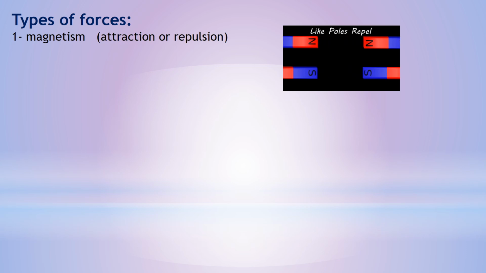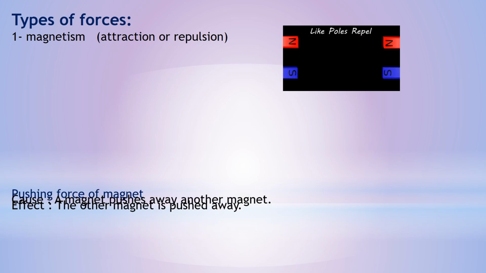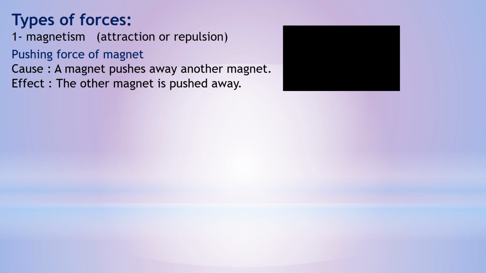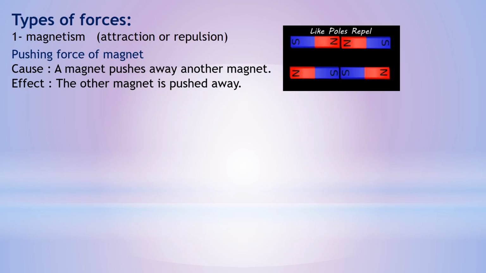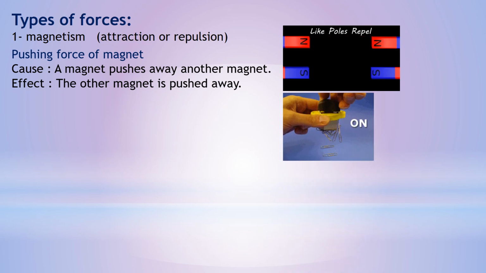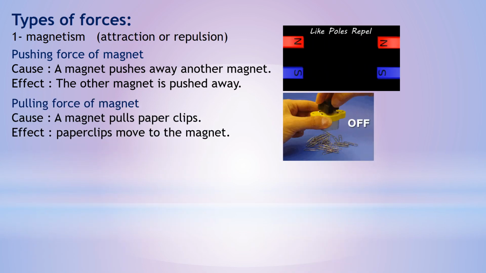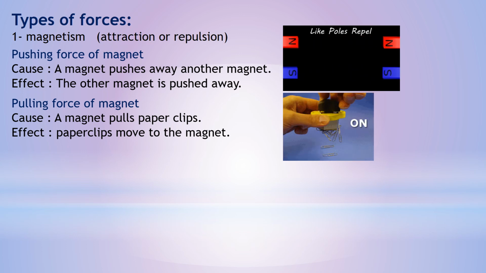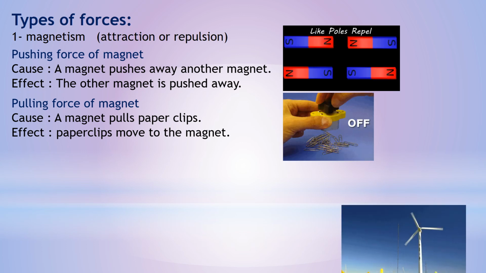There are types of forces. The first one is called magnetism. Magnetism means attraction or repulsion. We can see the two magnets are moving away from each other. So this is a pushing force. It causes a magnet to push away another magnet. We can see the effect as the other magnet is pushed away. But here, this is a pulling force of a magnet. It causes a magnet to pull paper clips, and we can see the effect as the paper clips move to the magnet.